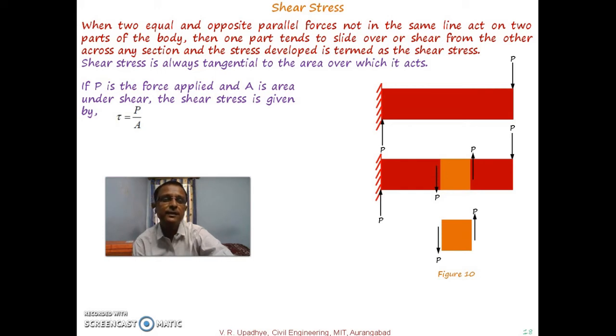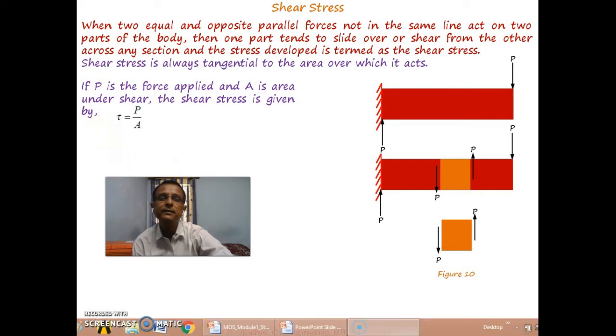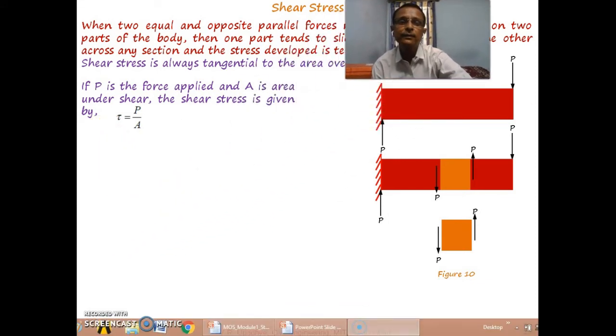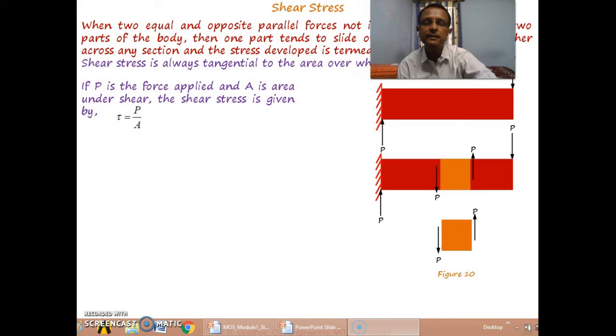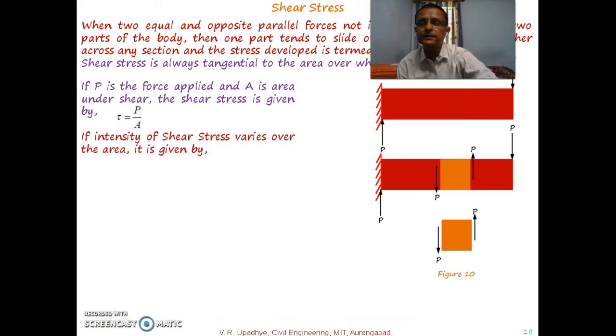In case of tensile stress or compressive stress, we denoted it by sigma. Instead of that, now we will denote it by tau. So tau is used for shear stress, and tau is equal to P divided by A. And if the intensity of shear stress varies over the area, then tau is del P by del A.